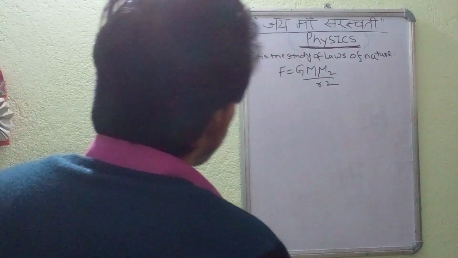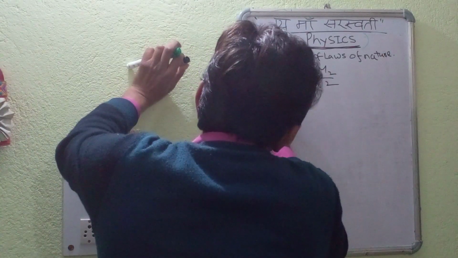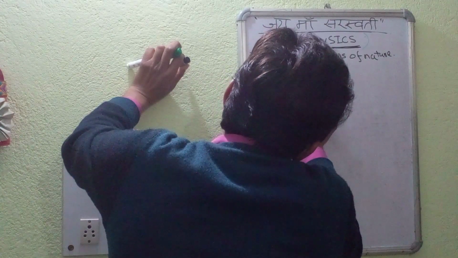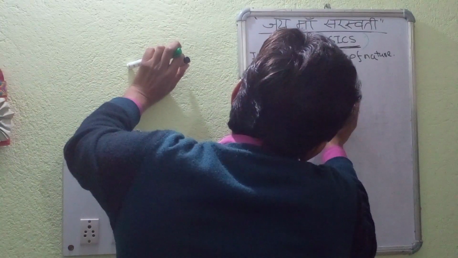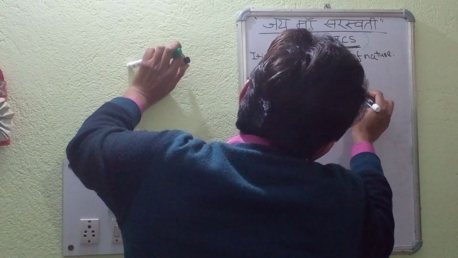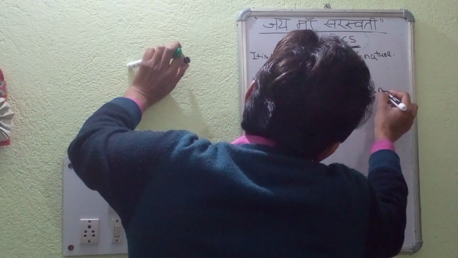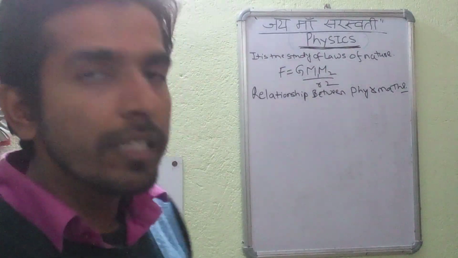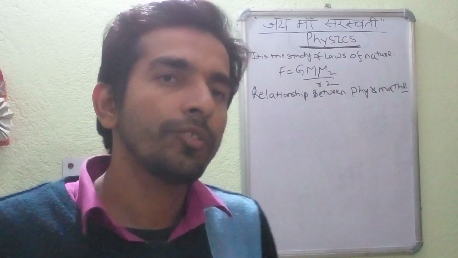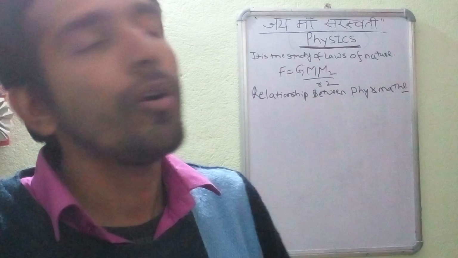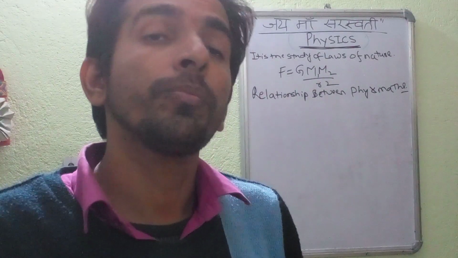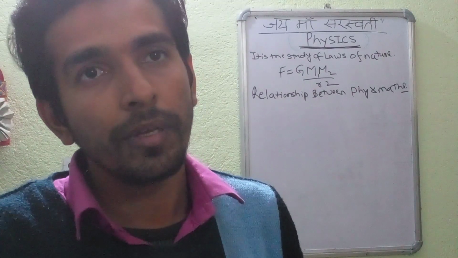The relationship between physics and mathematics. See, physics is the study of laws of nature, as we have already studied here. Now comes mathematics. Mathematics is supposed to be the language of physics.